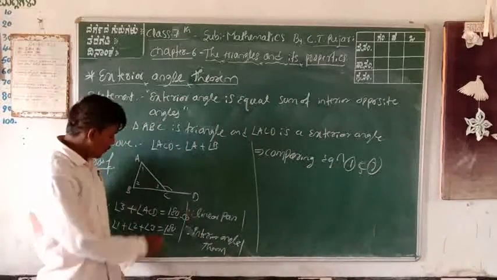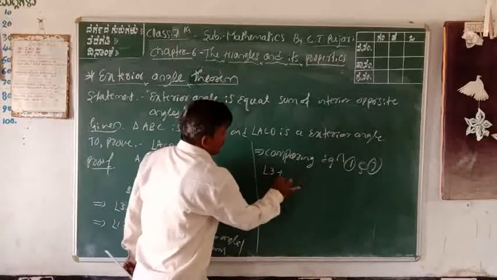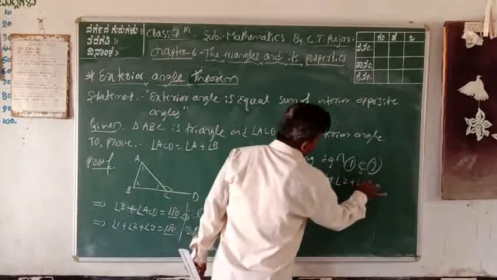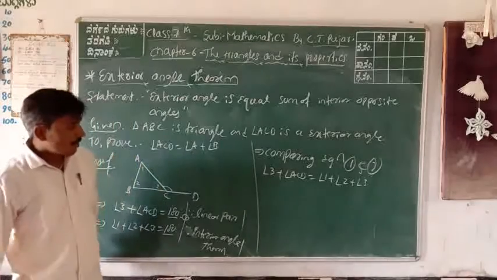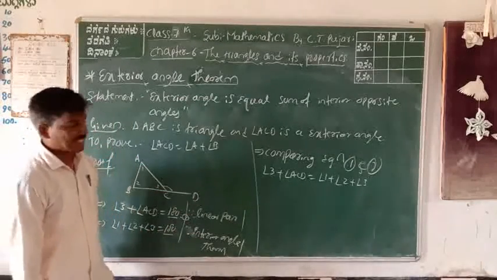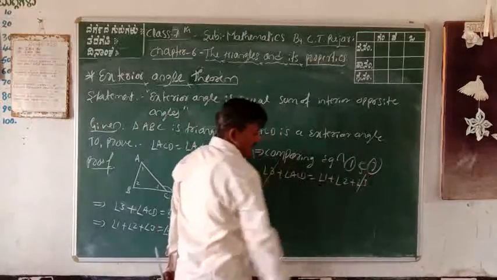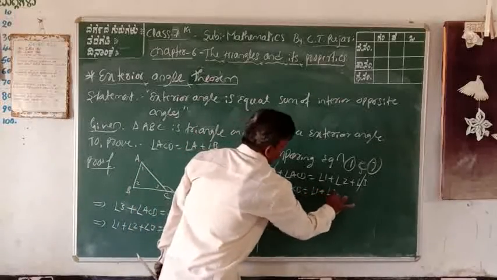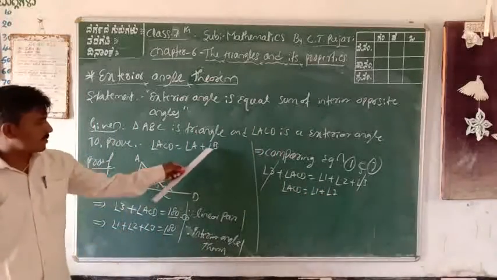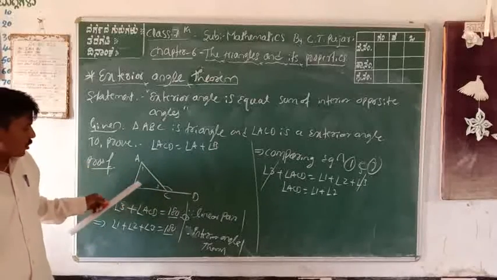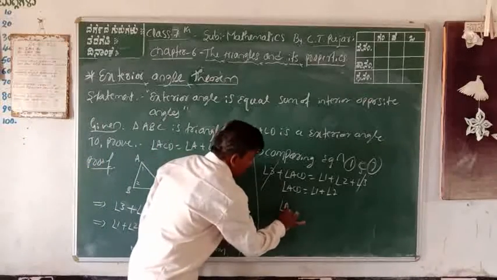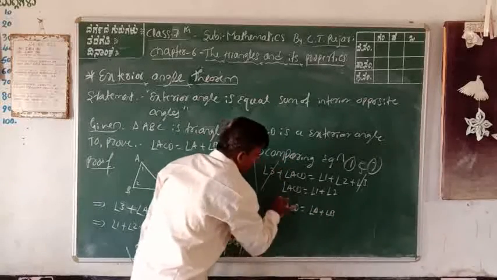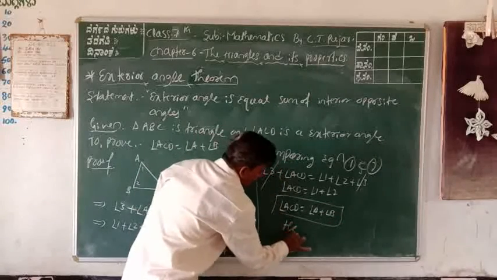First equation: angle 3 plus angle ACD is equal to angle 1 plus angle 2 plus angle 3. Comparing, in this statement, which one is cancelled? Angle 3 is cancelled. Therefore, angle ACD is equal to angle 1 plus angle 2. Our proof: 1 is A, 2 is B. Therefore, angle ACD is equal to angle A plus angle B. Hence the proof.